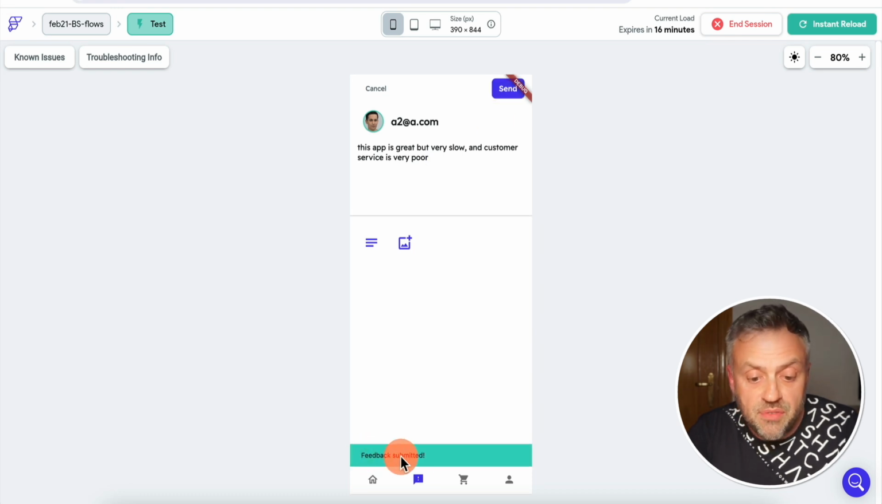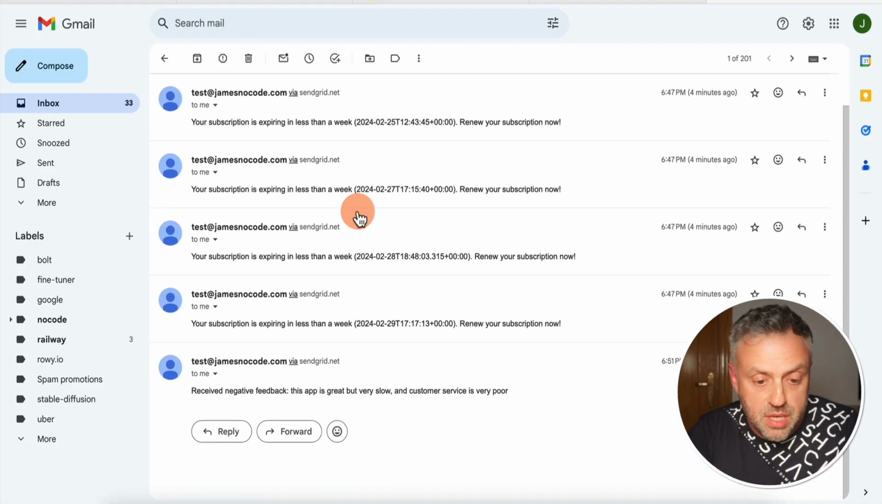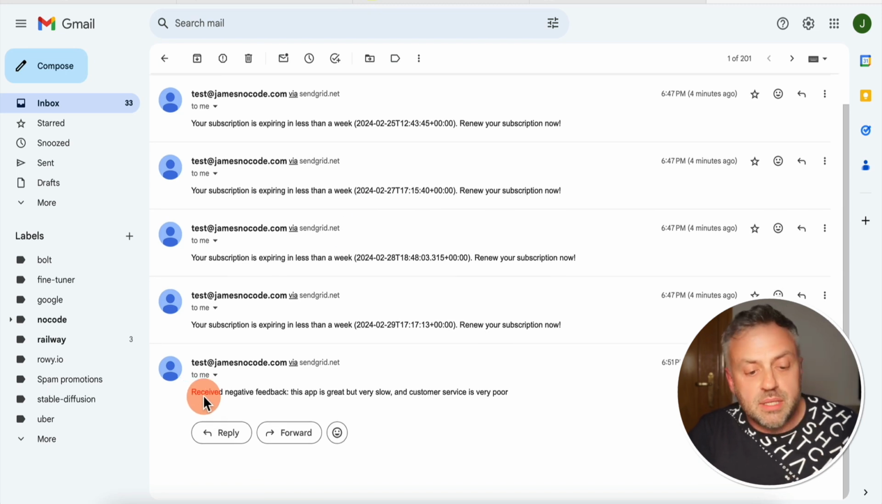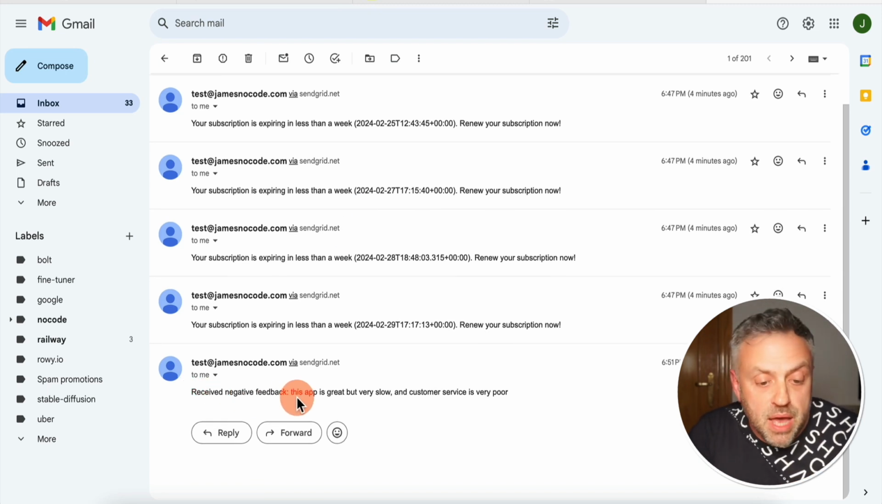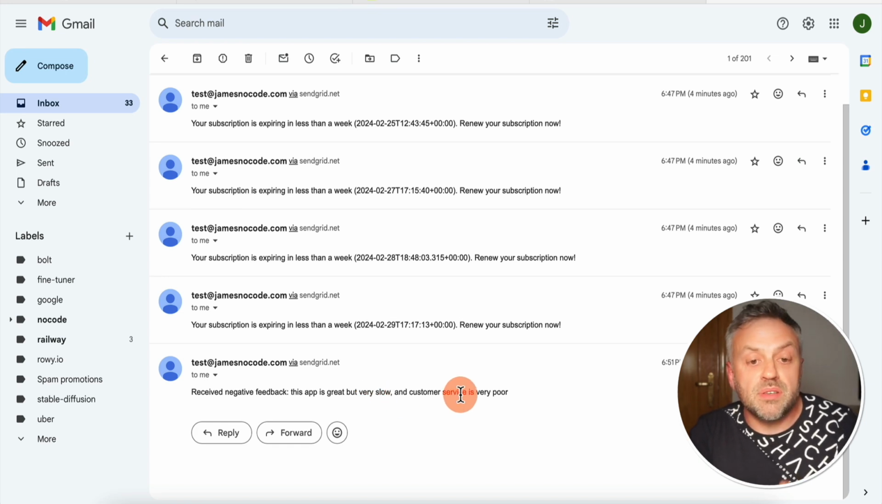This thing here says feedback submitted. Now, if we go back to our email account, we just received a new email. So let's go ahead and take a look at this email. And guess what it says? It says here, received negative feedback. This app is great, but very slow, and customer service is very poor.